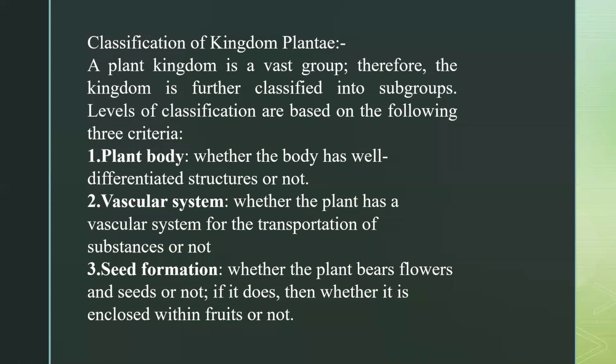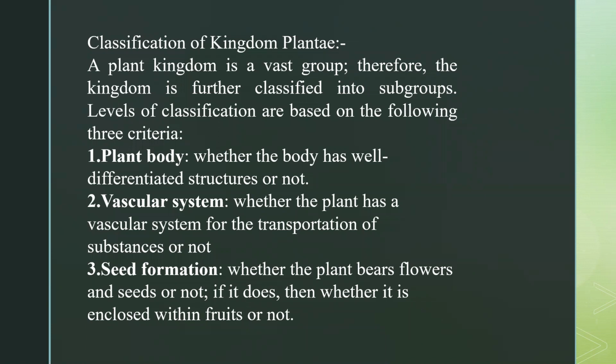Next we have vascular system. Whether the plant has a vascular system for the transportation of substances or not. Vascular system means the presence of xylem and phloem, okay? So xylem and phloem are actually the conducting tissues responsible for transportation. Xylem is responsible for the conduction of water, and phloem is responsible for the conduction of nutrients, we can say food, all right? So we'll take this second factor into consideration when we classify.